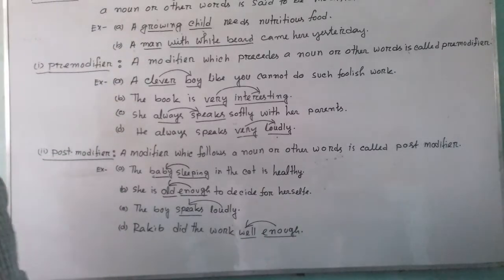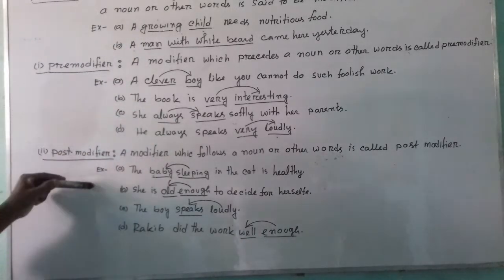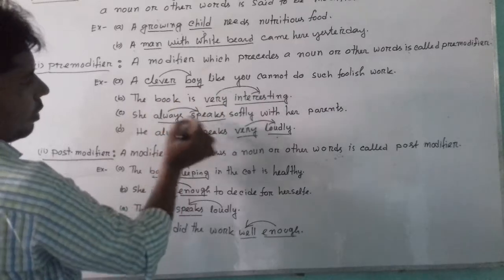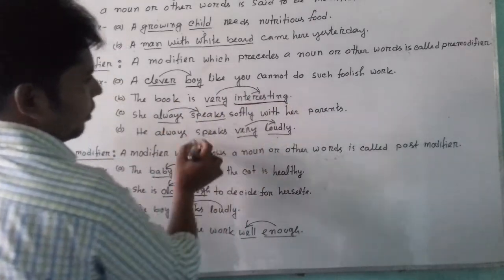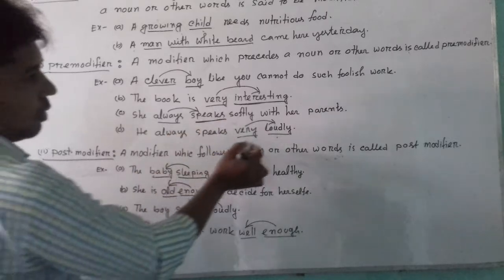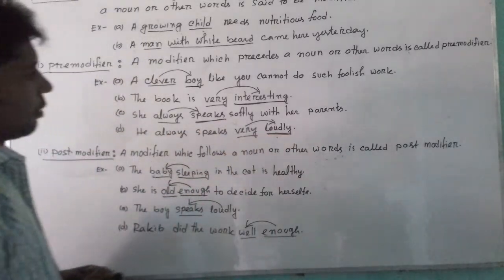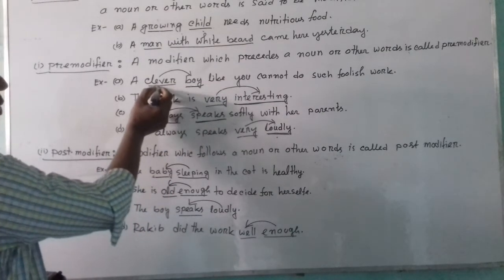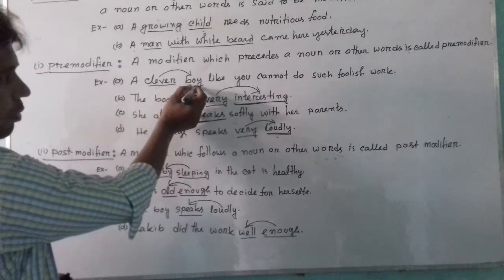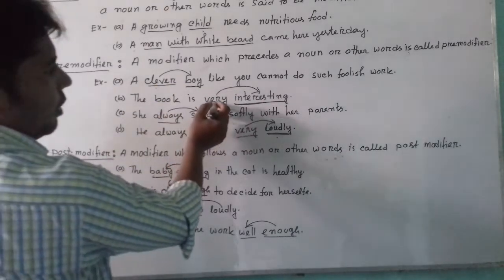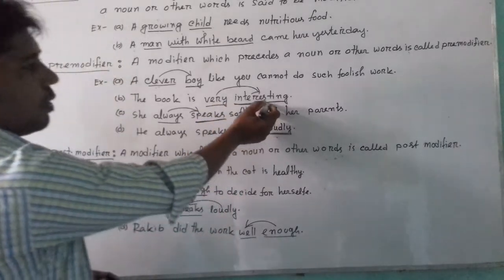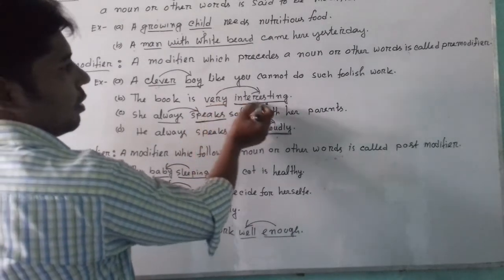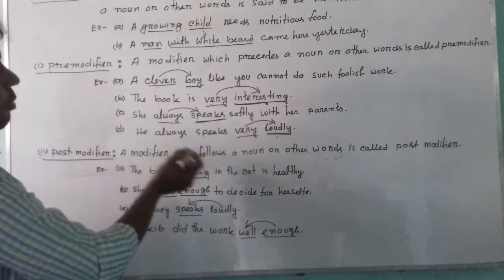Now the interesting thing is that you look at the pre-modifier and post modifier. Here boy is a noun, interesting is an adjective, speaks is a verb, loudly is an adverb, and here clever has been used before the noun, so it is called pre-modifier of noun according to the name of parts of speech. Here very has been used before interesting, which is an adjective, so according to the parts of speech it is an adjective pre-modifier.